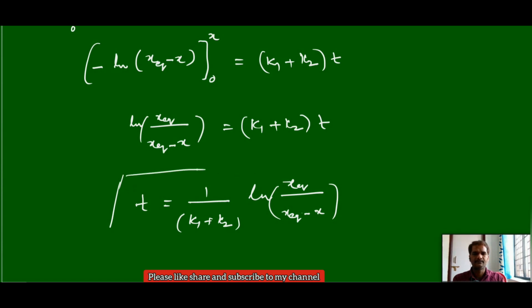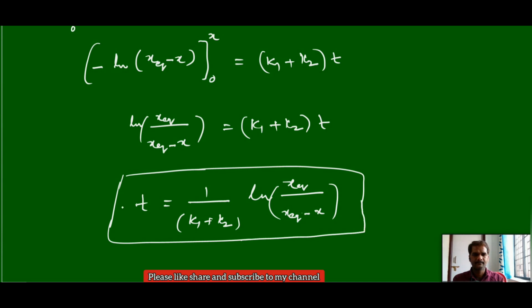This is the integrated rate equation for a reversible reaction. If you know the equilibrium value at time t, we can calculate.